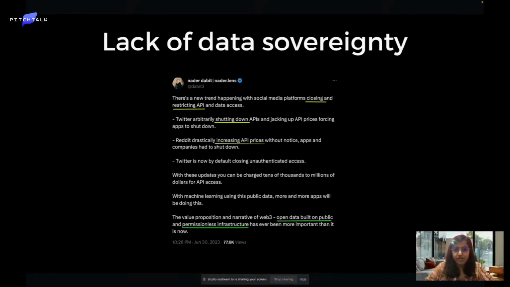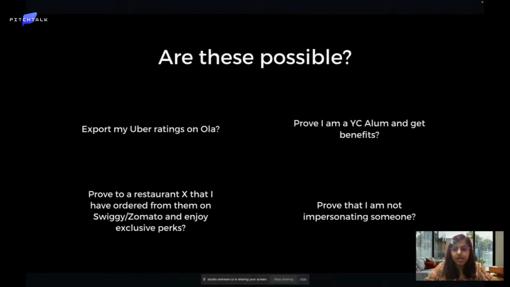Next problem is lack of data sovereignty. Today data is siloed in centralized servers. They are locked inside centralized servers, and they're accessible only through APIs. But these APIs also come with a price. Now if anyone increases the price of the APIs, or shuts down the API, the applications that are built on top of them get doomed. So we need a more permissionless infrastructure, and an infrastructure that enables more open data.